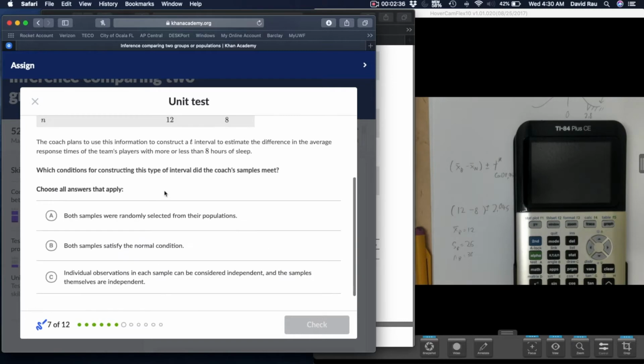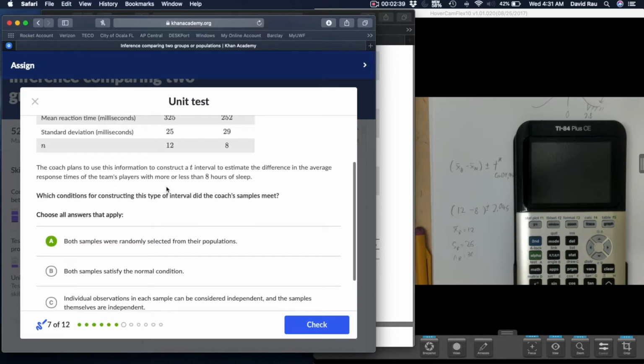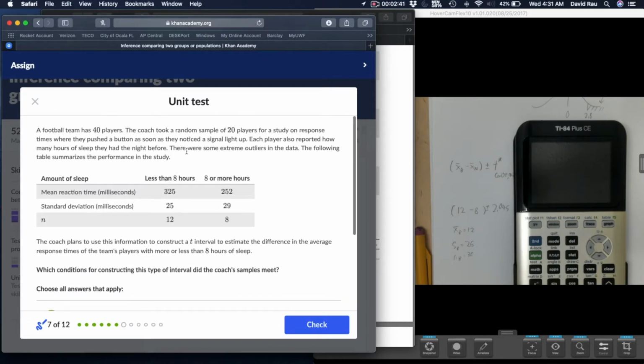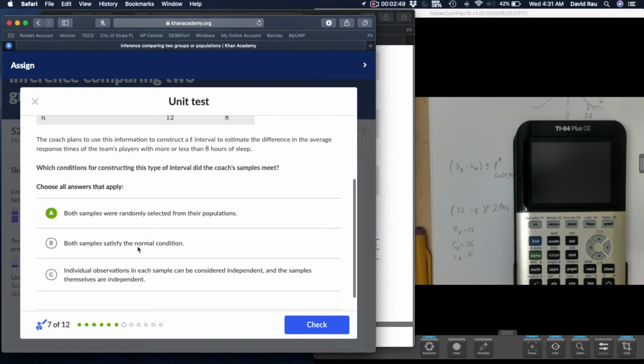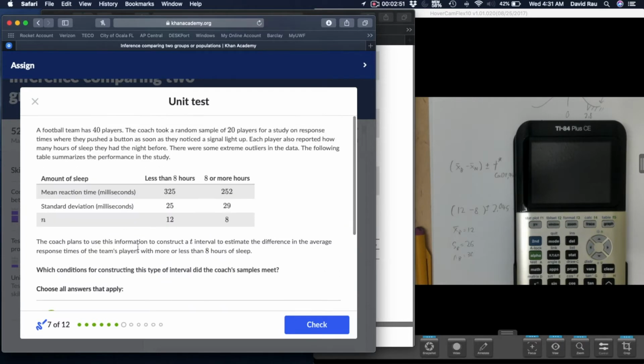Okay, so it did say they took a random sample. Do we satisfy the normal condition? Let's see here. It says each player also reported.